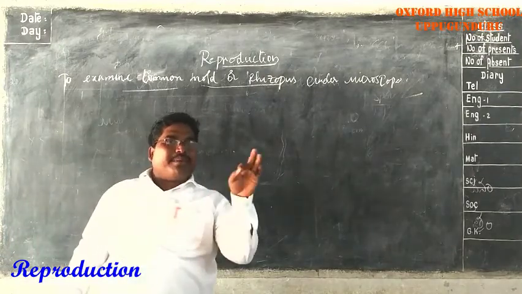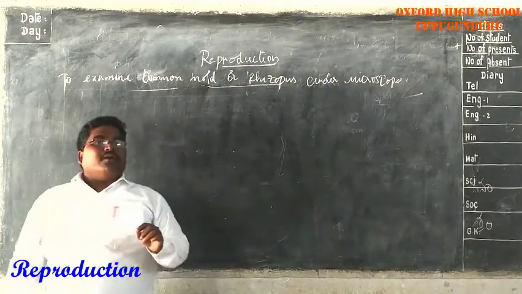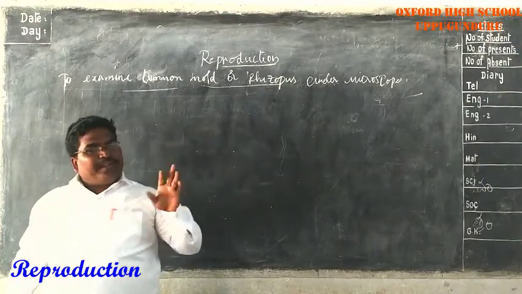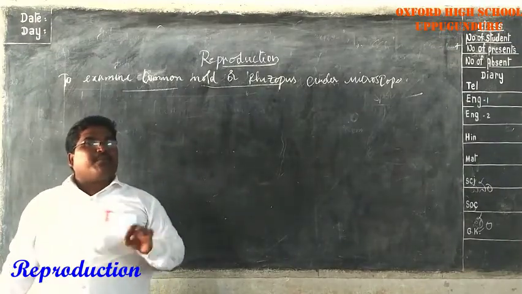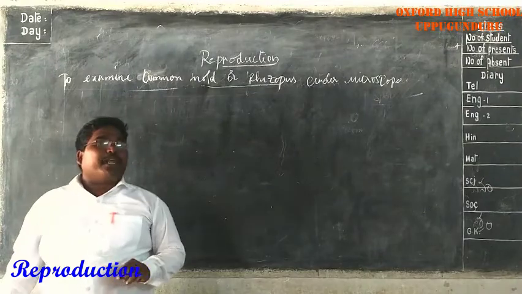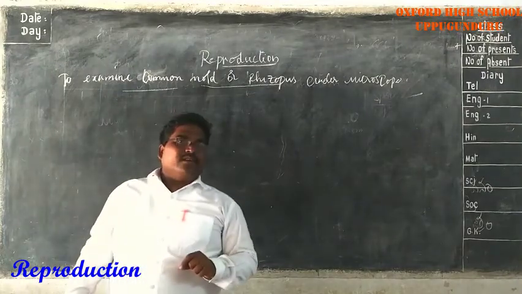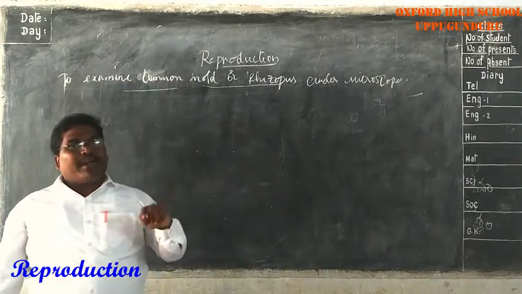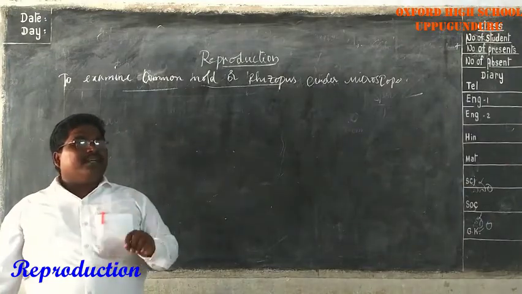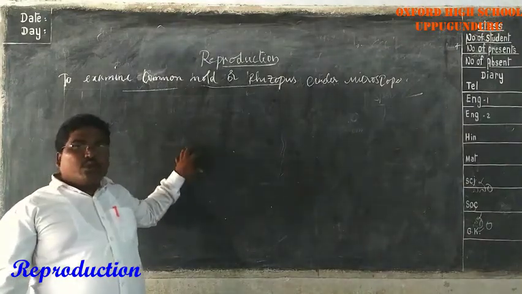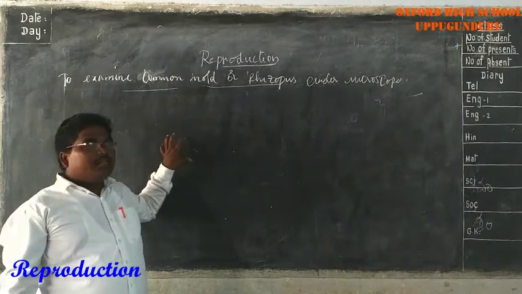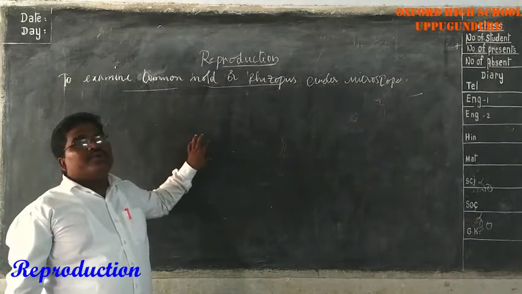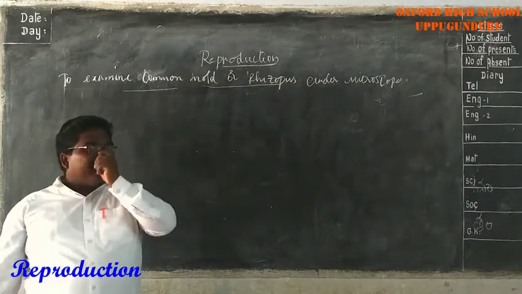We should take bread or roti that has been kept in the fridge, which is preservative-free, and vegetables like potato or oranges. Now the common bread mold requires 4 to 10 days. A mold can grow in 4 to 10 days in favorable conditions.